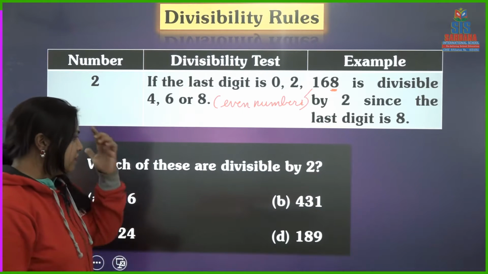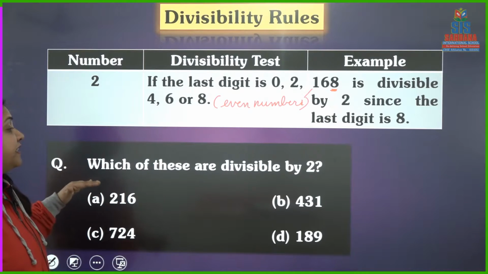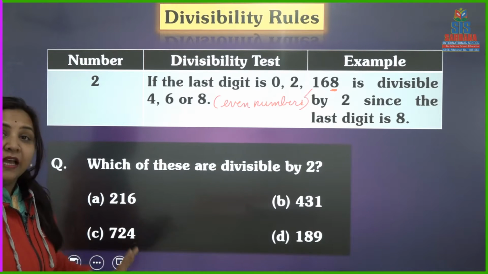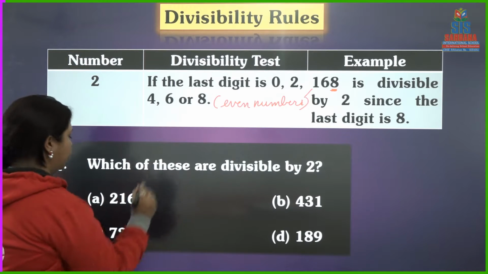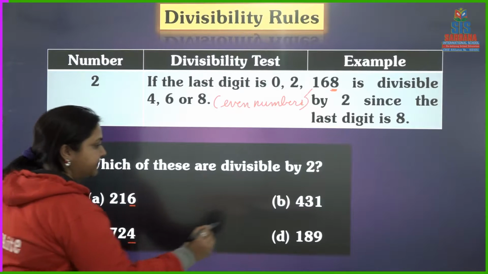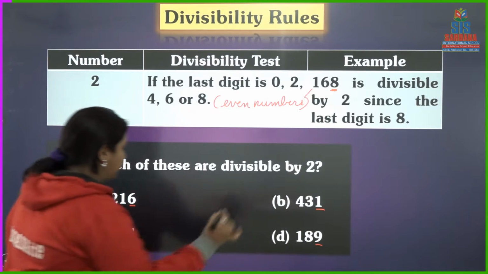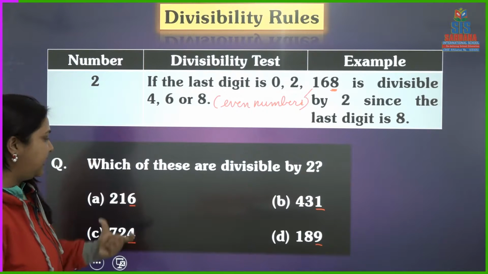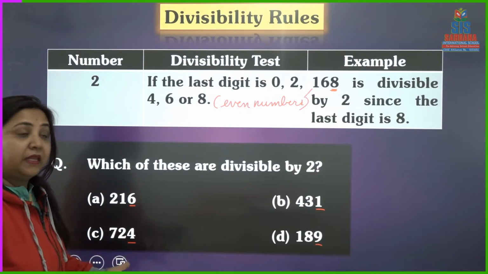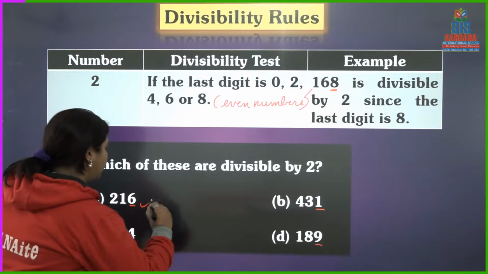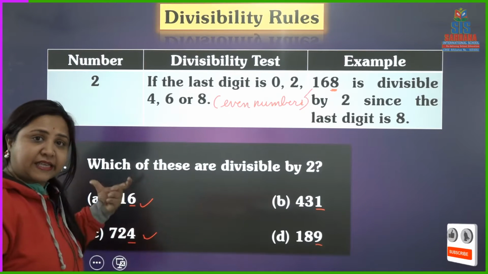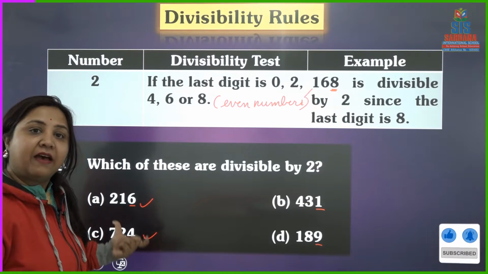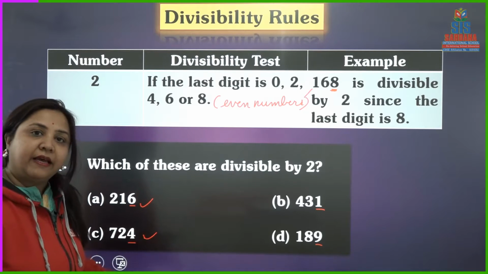Now we are going to solve this question. Which of these are divisible by 2? Very easy. I just have to go through the last digits. Here 6 is at the last. Yes, 6 is even. 4 is there. Yes, 4 is even. So these two are divisible by 2 as they have even numbers at their last.